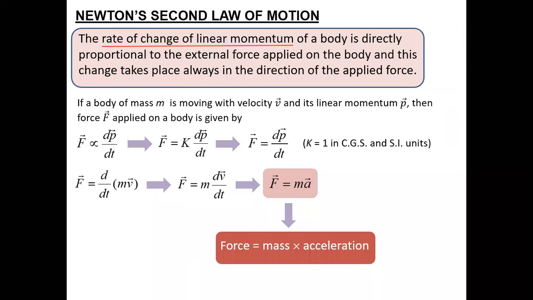Yes, Surya, you're correct, it's a rocket. If the mass is changing, then the velocity will come outside, and inside it will be dm by dt. So even that is a formula. As you have F = m dv by dt, with the rate of change of velocity as acceleration, at the same time we have v times dm by dt, where dm by dt is the rate of change of mass.